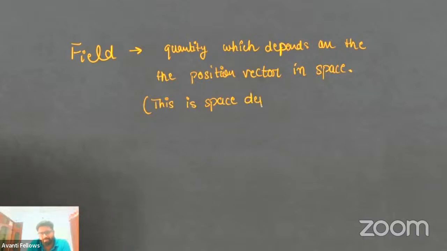Space dependent means it depends on where the particle is in that particular picture.